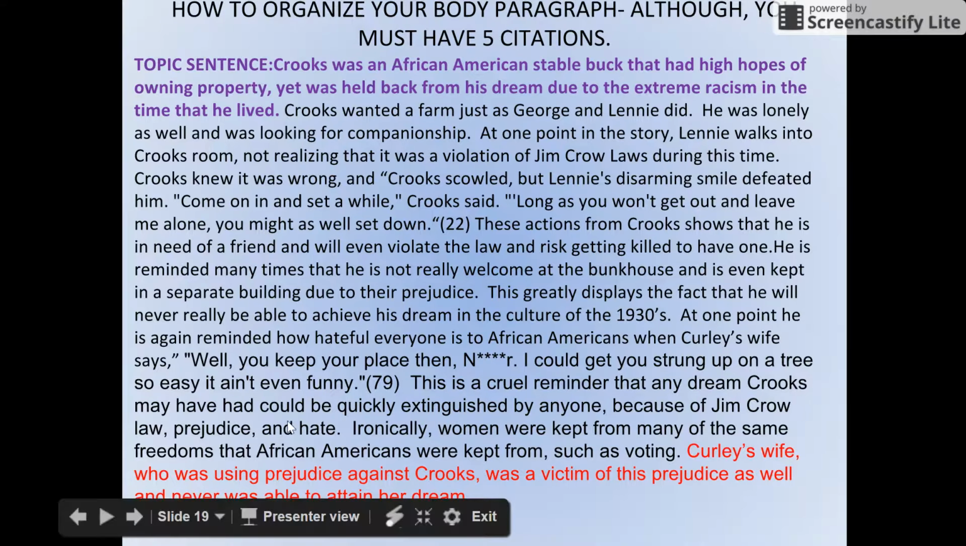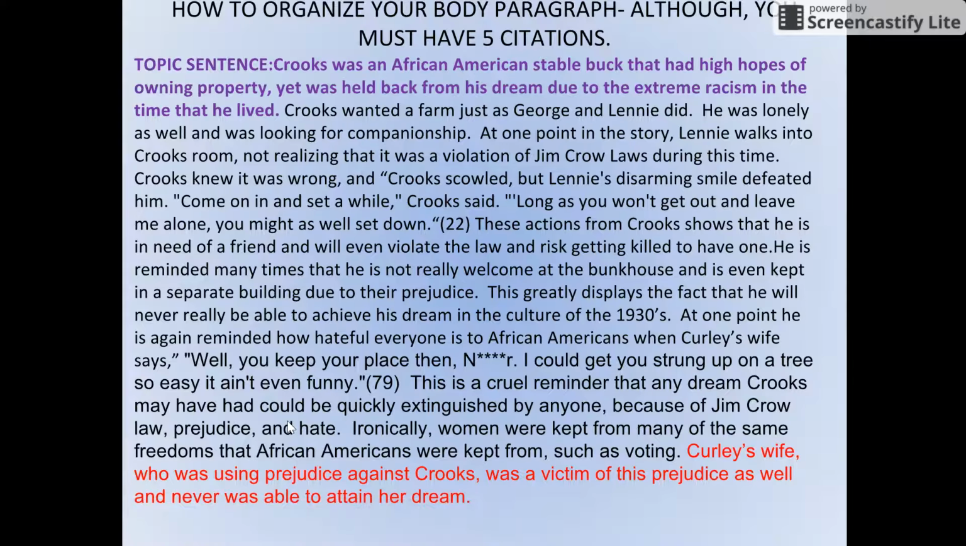Now again, elaborate. This is a cruel reminder that any dream Crooks might have would be quickly extinguished. Use those strong words because of Jim Crow law, prejudice, and hate. Ironically, women were kept from many of the same freedoms that African Americans were kept from, such as voting. Curly's wife, who was using prejudice against Crooks, was a victim of prejudice as well and never was able to attain her dream.